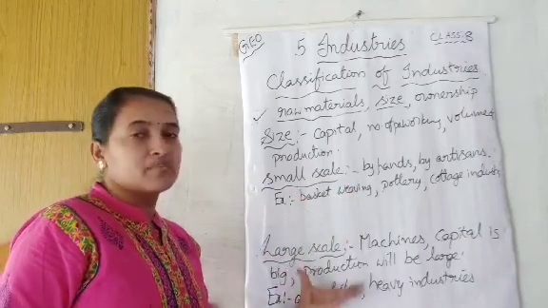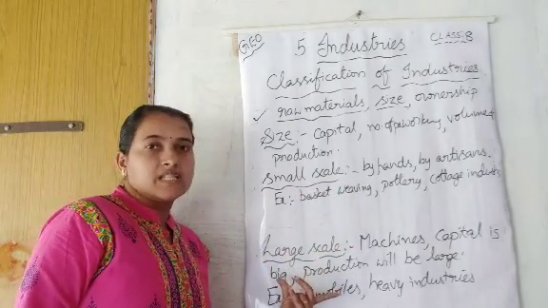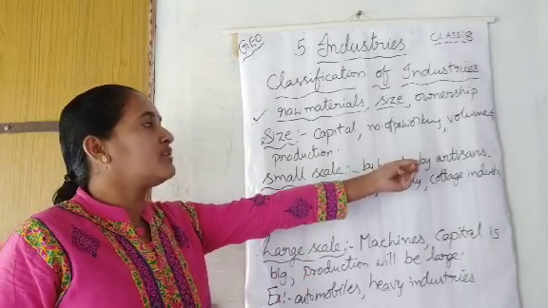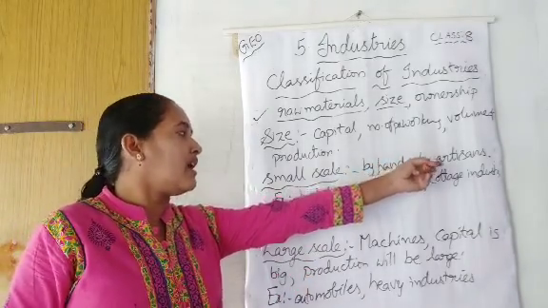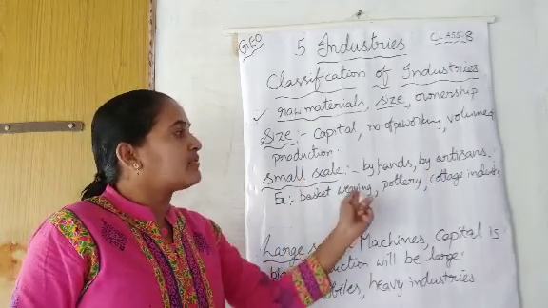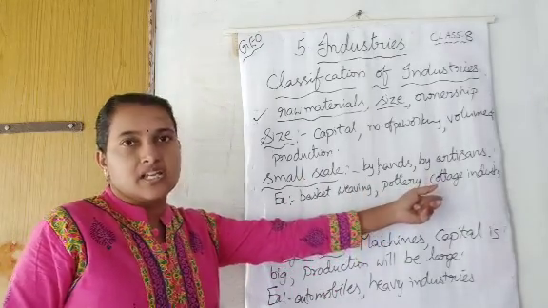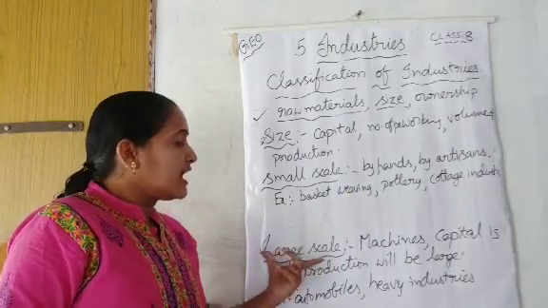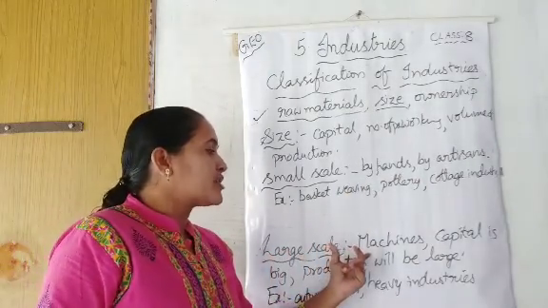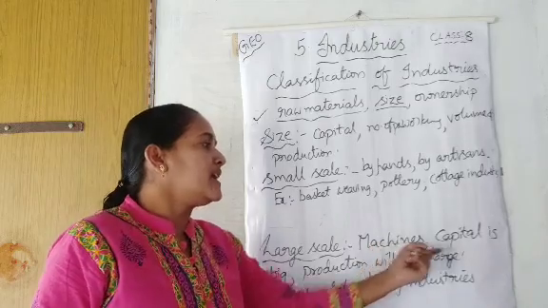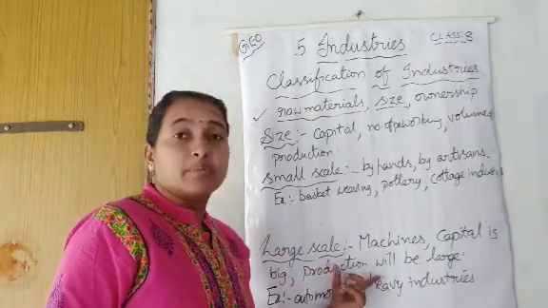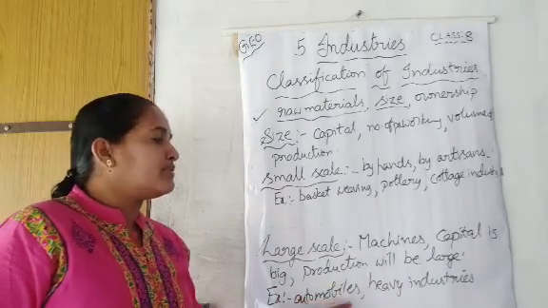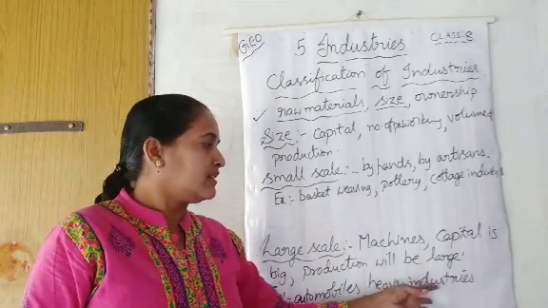So this is the difference between small scale industries and large scale industries. Small scale industries means production will be done by hands or artisans. For example, basket weaving, pottery, cottage industry, food products, silk weaving, like that. And large scale industries means the production will be done by machines, capital is big, and the production also will be very big. Examples: automobiles, heavy industries and all.